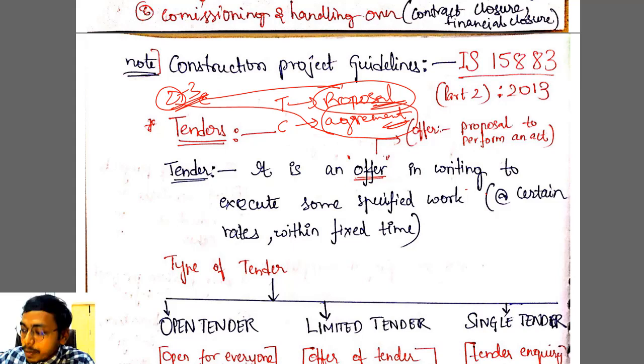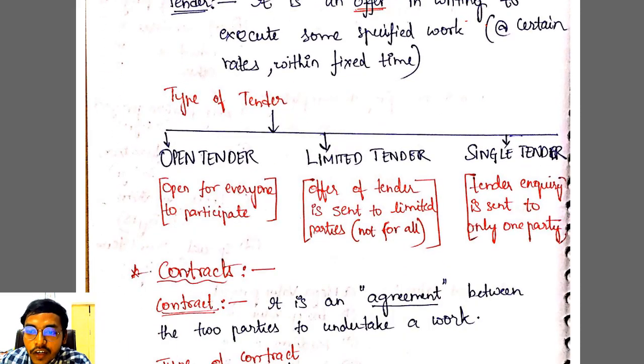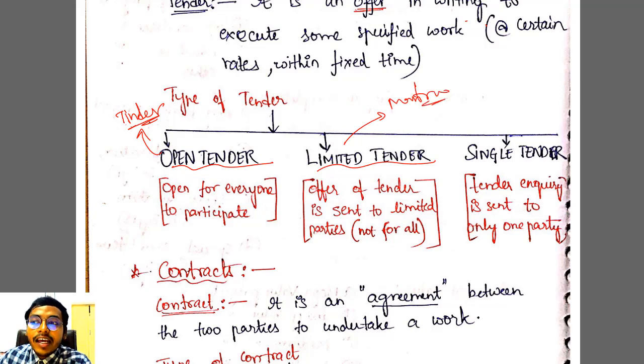What are the different ways you can propose to a person for marriage? First one is an open tender. Open tender is similar to Tinder. You just have to upload your details and wait for someone to swipe right. As simple as that. It is open for everyone. Now comes the limited tender, for example matrimonial sites. It is for limited people, right? You already select a certain group based on your religion, caste, or income group. This offer is only for limited people. And then comes a single tender. It is like a direct proposal. If you like someone, you go straight and propose. That is nothing but a single tender.